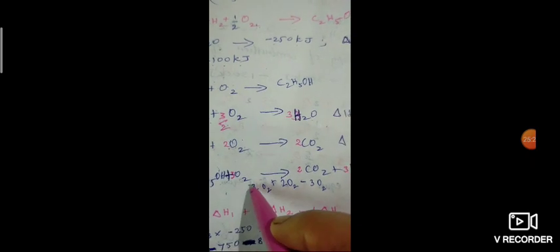Here how many oxygen are there? 3 by 2 oxygen, 2 oxygen, and minus 3 oxygen. So 3 by 2 plus 2 minus 3. What is the answer? 1 by 2. So we have got 1 by 2 oxygen. This is the way we have to find out the oxygen also.